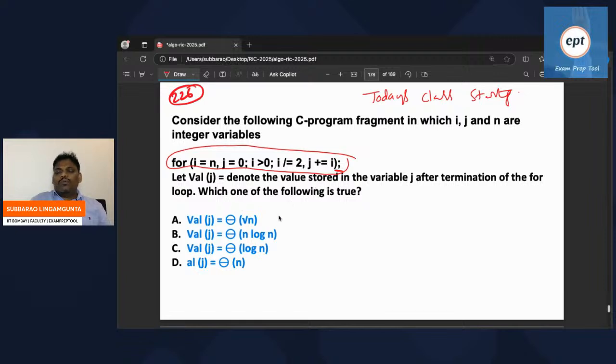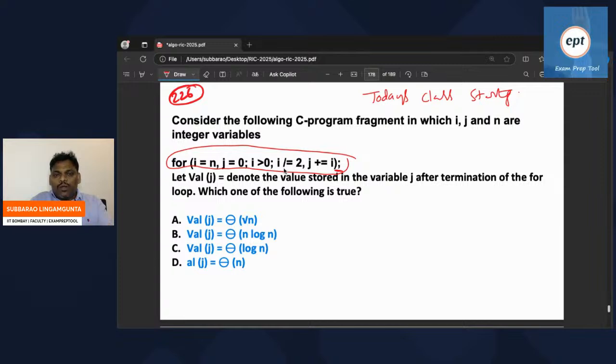Which one of the following is true? You want to find the value of j. That indicates the value stored in the variable j after the termination of this loop. Simply, this problem is asking: at the end of this for loop, what is the j value?